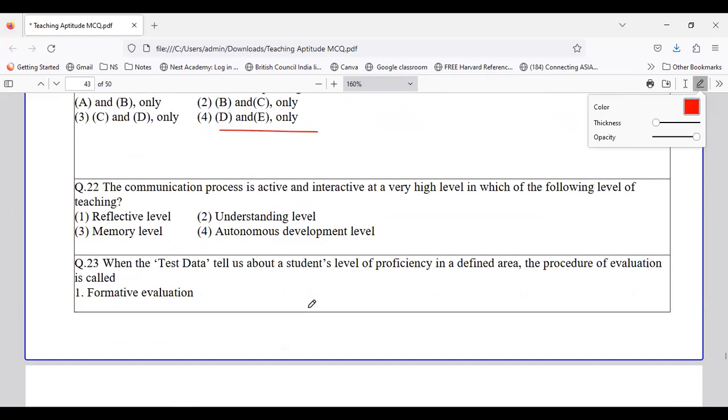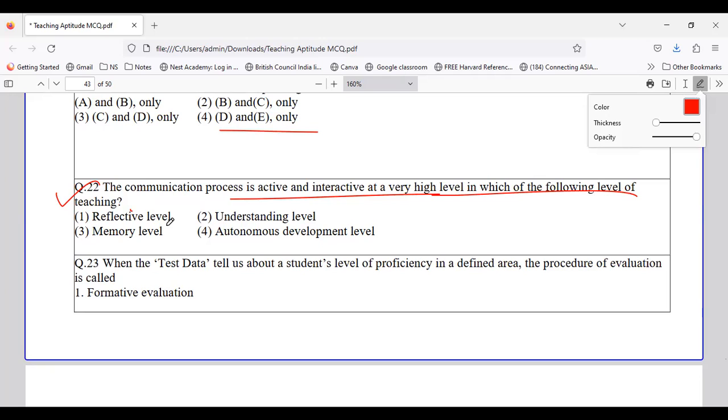Okay. Then coming to next is question number 22. The communication process is active and interactive at a high level in which of the following levels of teaching? So here we are talking about the communication process, which is very active and interactive at a very high level, whether it is reflective level, understanding level, memory level, or autonomous development level.